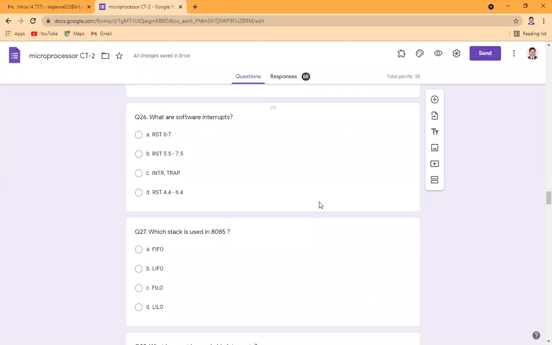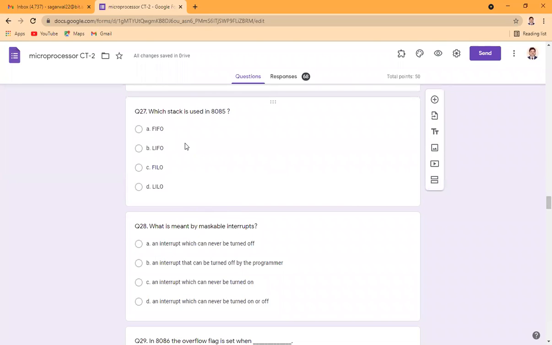Because it is the hardware device connected through these lines that is going to interrupt the processing of the microprocessor. And the software interrupts are the instructions RST0, RST1, RST2, RST3, RST4, RST5, RST6 and RST7. So RST0 to 7 are the software interrupts.